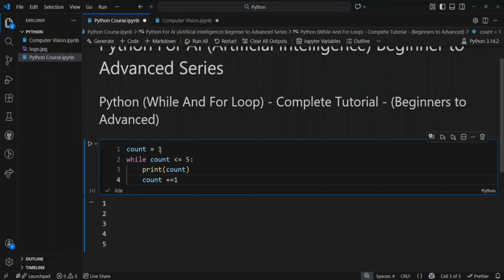Let's execute the code. An important thing to remember is don't forget to update the condition when using loops, because if you forget to update the condition, the loop will never stop and this will become an infinite loop. Let's remove this, and now this condition is always true.